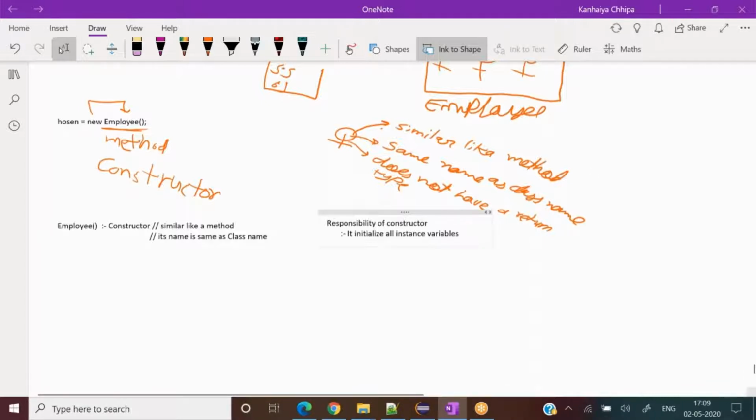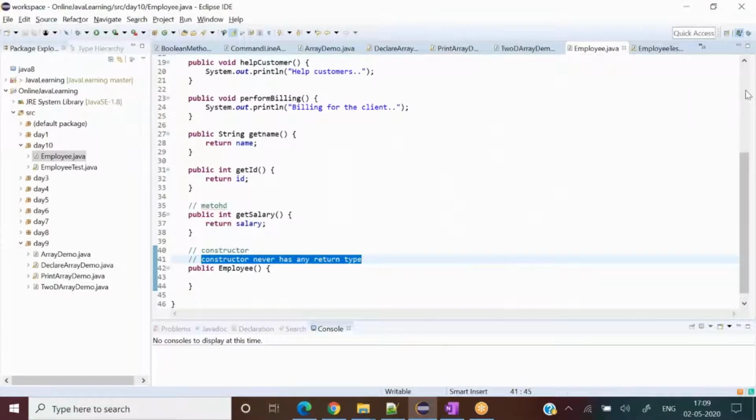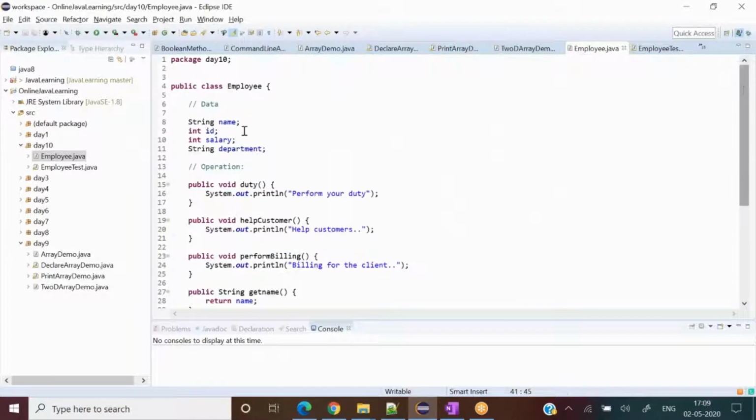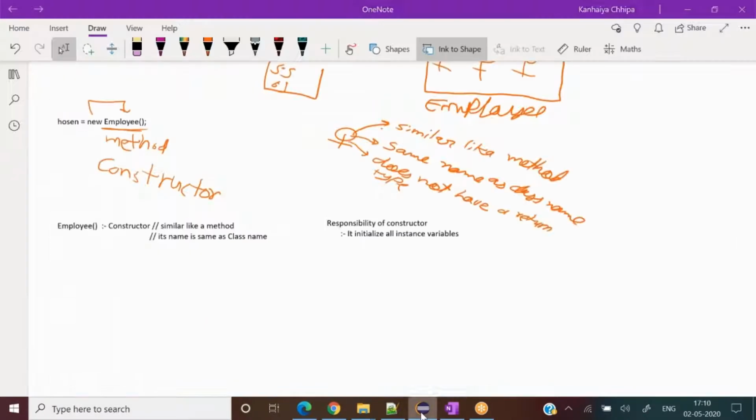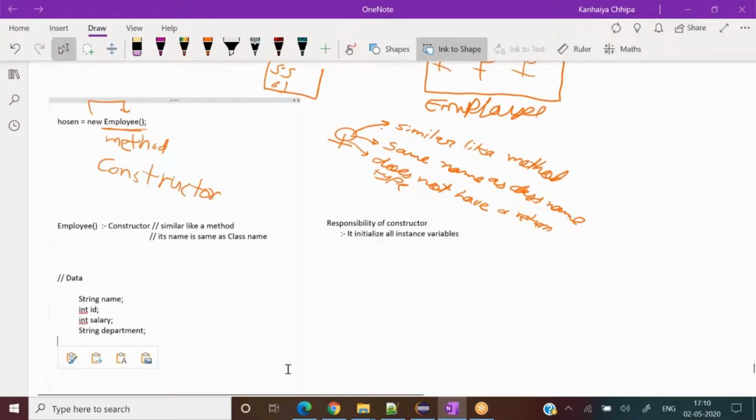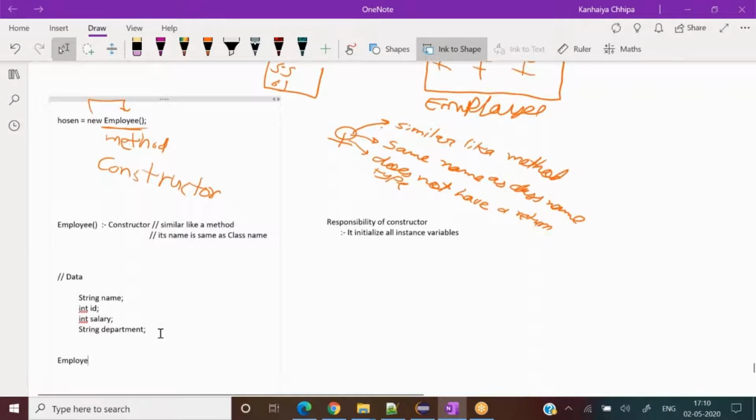Now what the heck is this? Try to understand this part. To understand it, let me go to the Employee class one more time. These are the variables of my Employee class, correct? Now I'm writing Employee emp1 = new Employee, and then this constructor I have written.